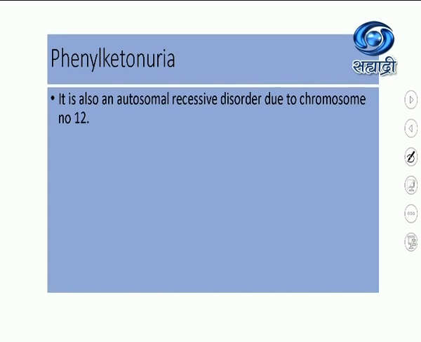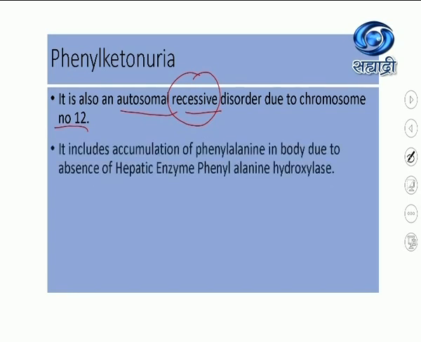It is also autosomal, so the genes are present on an autosome, but it is recessive. Up till now we saw 2 examples, widow's peak and rolling tongue, which were dominant in inheritance. Now we are seeing a disease where the genes are present on autosomes, but it is a recessive disorder, and it is caused due to autosome number 12. This example you can also treat as an example of pleiotropy, one gene causing many effects.